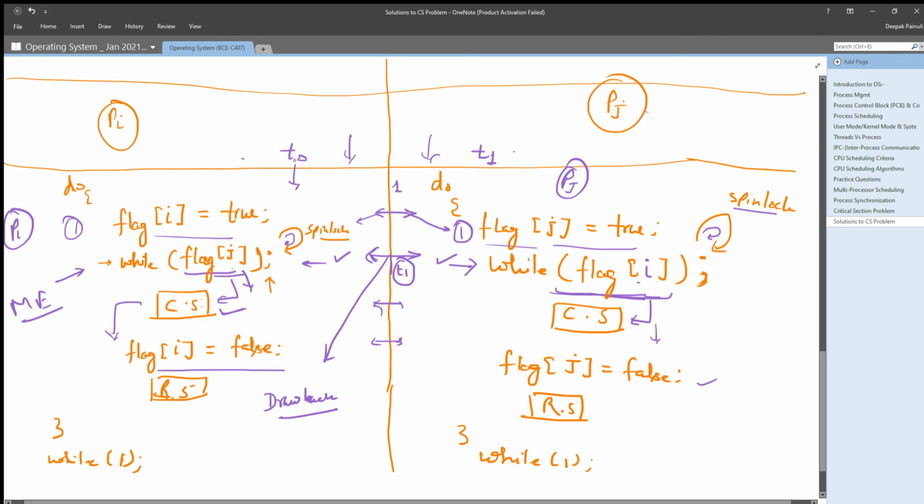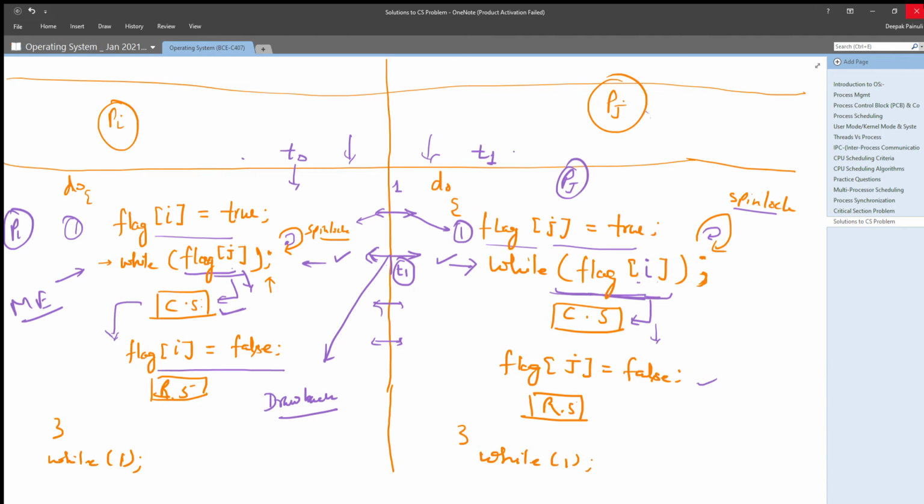That means if any one process, either Pi or Pj, if both want to execute their critical section, either they will be deadlocked, or any one of them, either Pi or Pj, will get the critical section first. Until it completes its critical section, the next process, Pj or Pi, will have to wait until it sets its flag value to false, right?